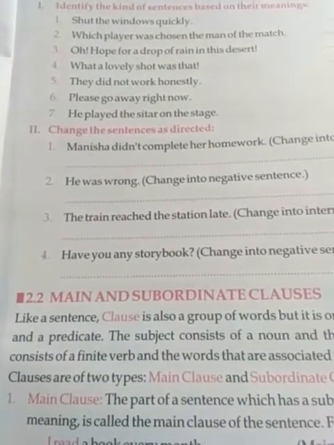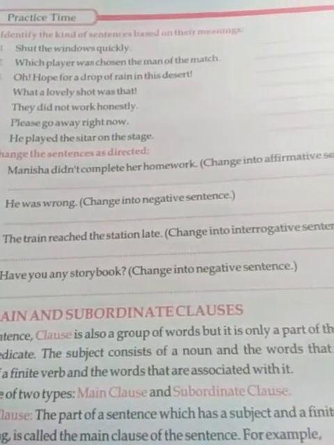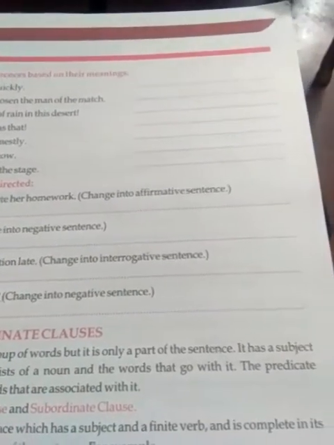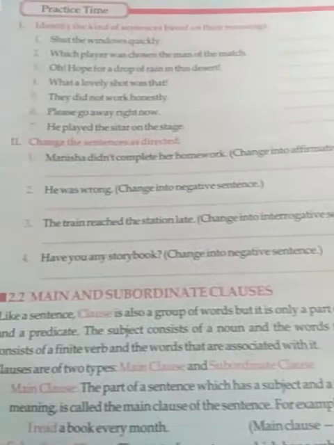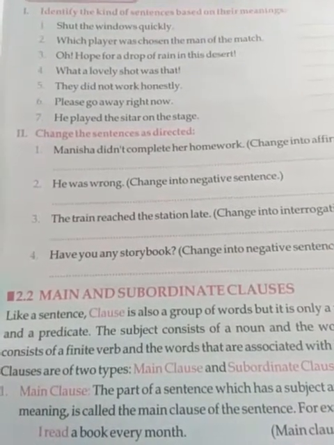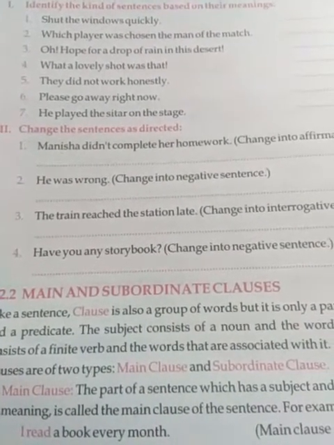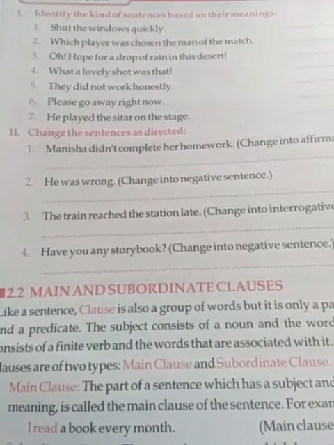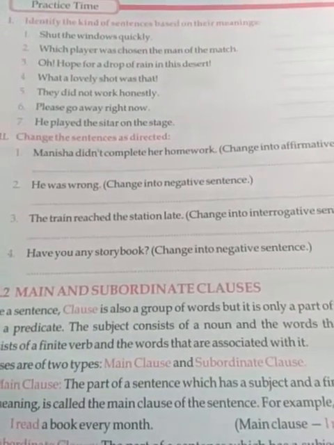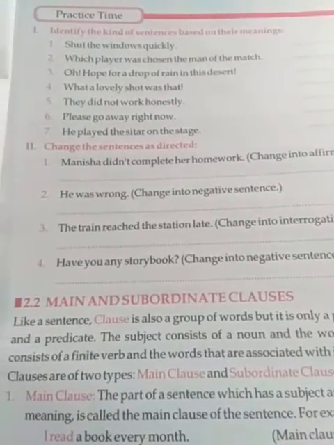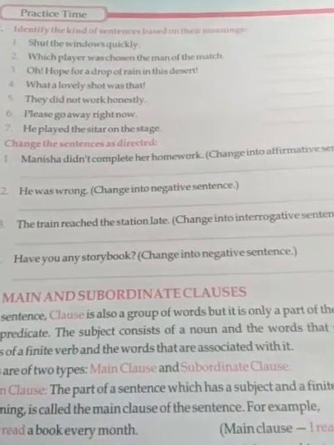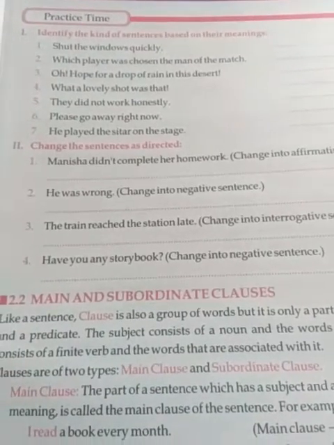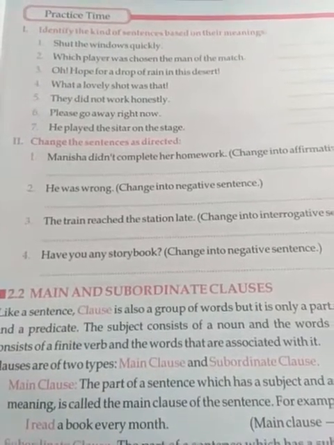What is main clause? The part of a sentence which has a subject and a finite verb and is complete in the meaning is called the main clause of the sentence. For example, I read a book every month. So here it is a main clause. Which one is I read? You see, I is the subject and read is the finite verb. So this is called to be as a main clause.